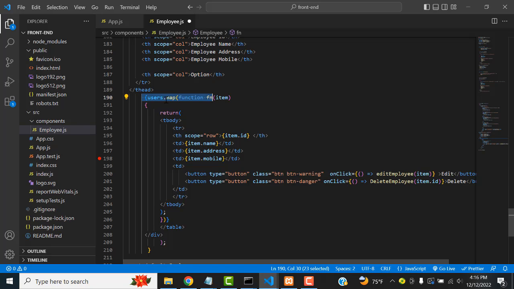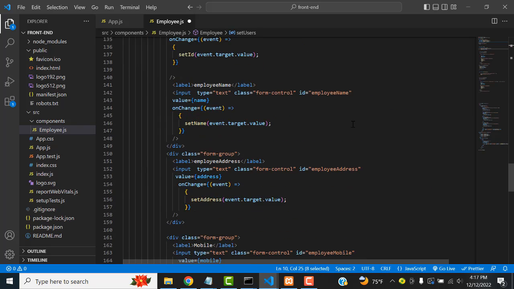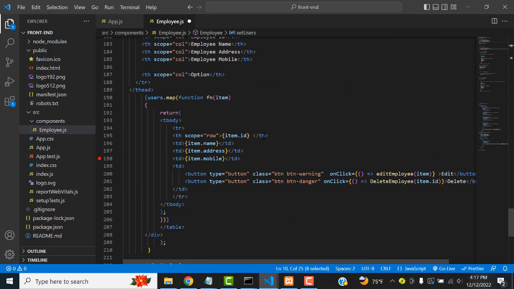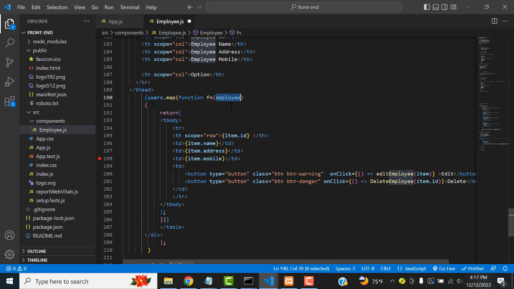After that we have to do users map. This one is for the state I created here, which will be fetching the record from the database. We have to create this one: users, set users, right? What I did here is the users map function. You have to write the function here as employees. Employee, you have to say the function employee.